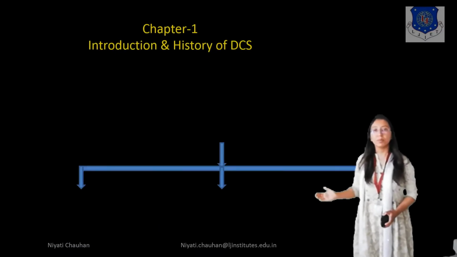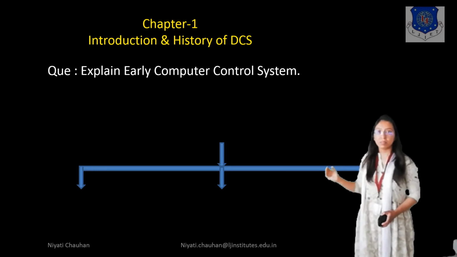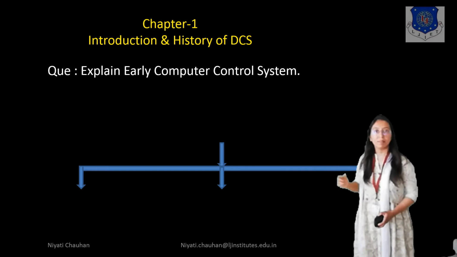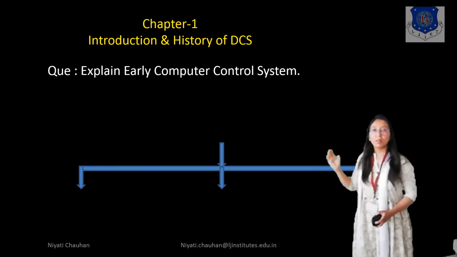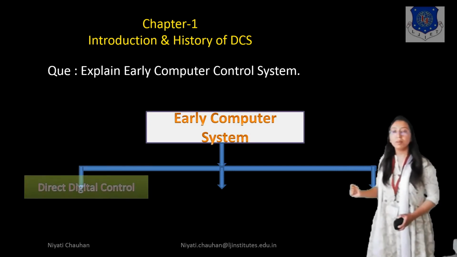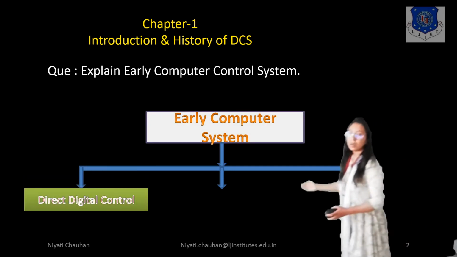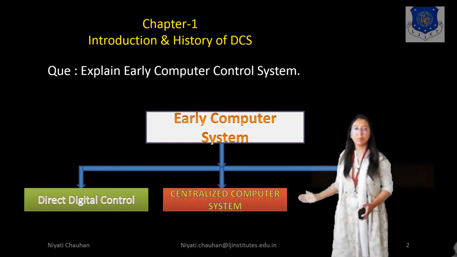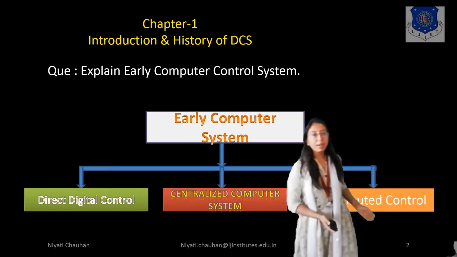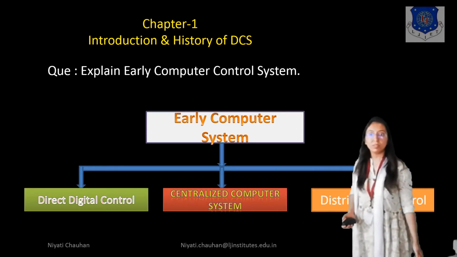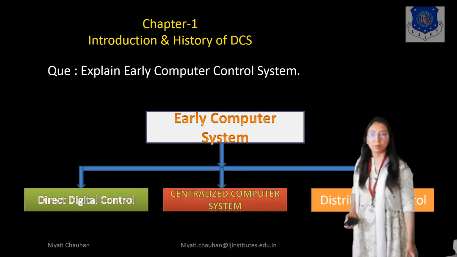Sometimes in GTU, a question can be asked: explain early computer control system in 7 marks. Early computer control system is divided into 3 parts. Number 1, direct digital control, then centralized computer system and distributed control. Okay, so let's start with the first, direct digital control.